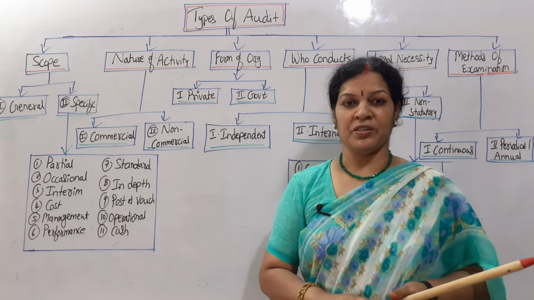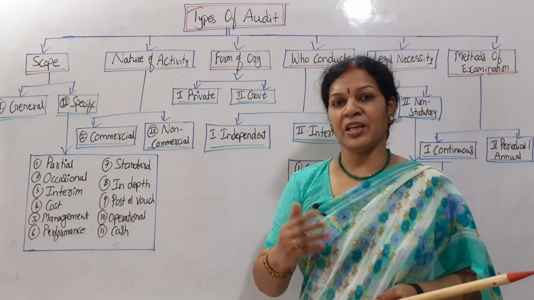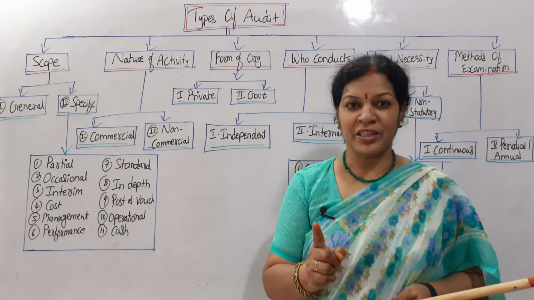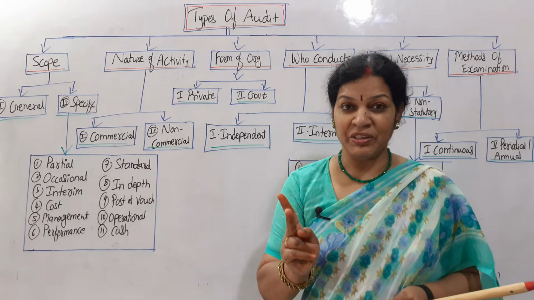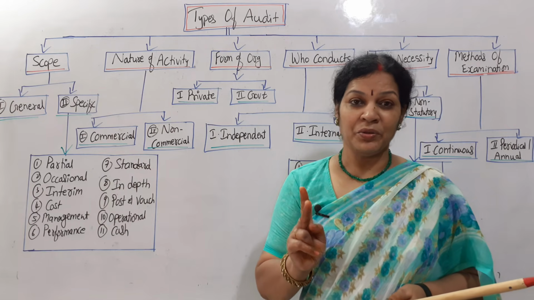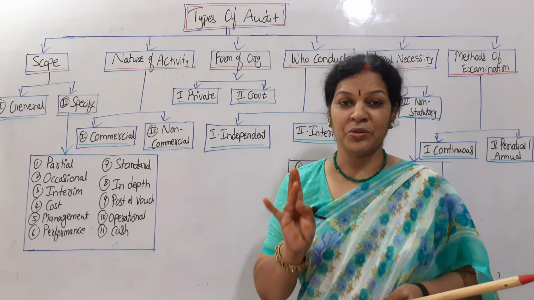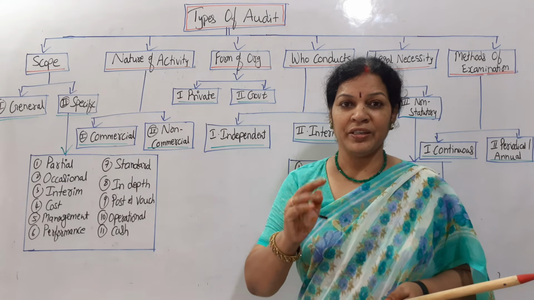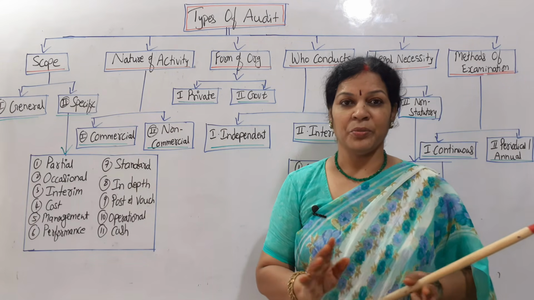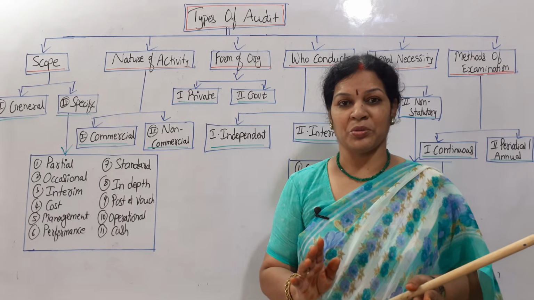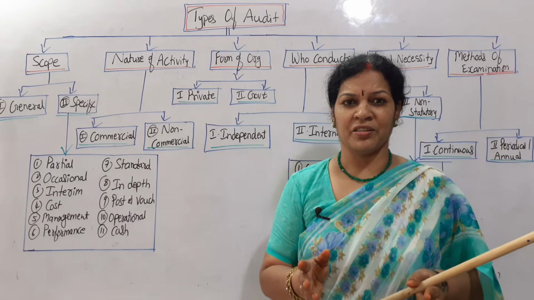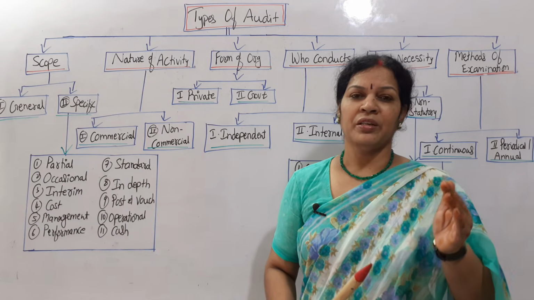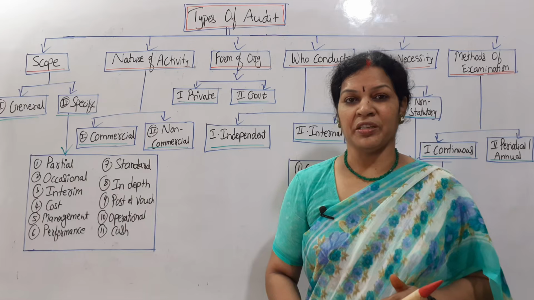That is partial audit. Partial audit has its own benefits, like time will be saved and your money will be saved, and wherever you have doubt, you are going to get that accuracy. And after doing this partial audit, if you find any kind of difficulties, then automatically you can go for a full audit also, based on the result. Generally, most of the time small organizations will take this.